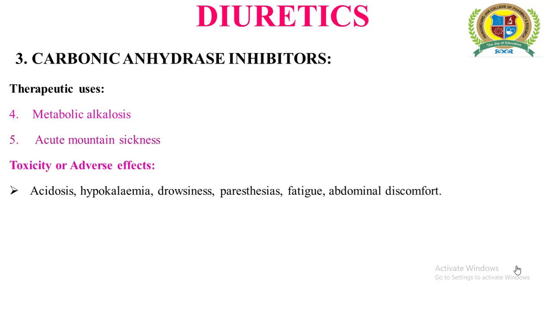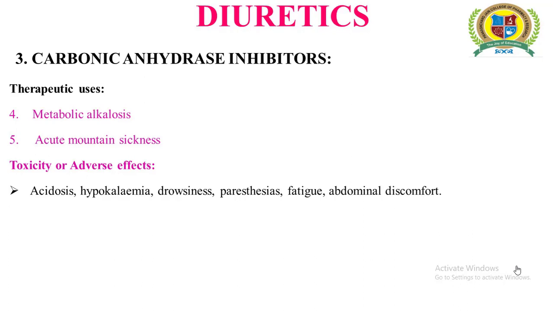As we discussed earlier, these carbonic anhydrase inhibitors are responsible for acidosis. The mechanism for that has been discussed. Other adverse effects are hypokalemia, drowsiness, paresthesias, fatigue and abdominal discomfort.